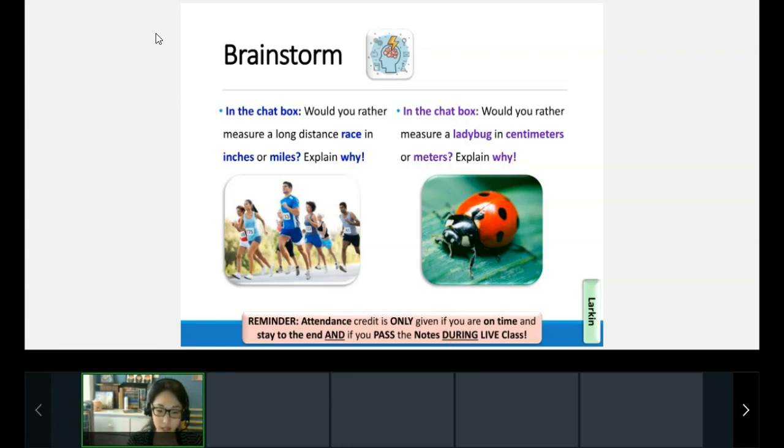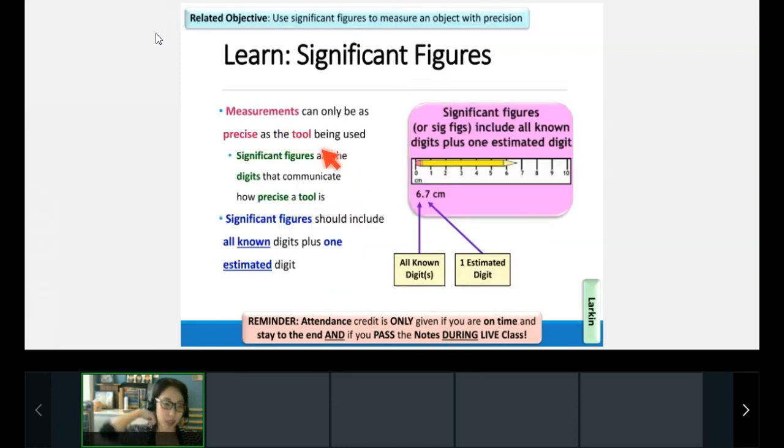So let's go ahead and talk a little bit about that. So today we're going to be taking a look at measurements again. But we need to talk about how we actually do measurements in real science classes. So measurements can only be as precise as the tool being used. So again, if I tried to measure a ladybug in meters, I would not be able to get exactly how big that ladybug is because a meter is just not precise enough.